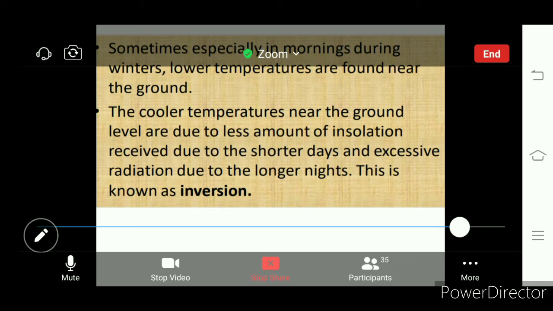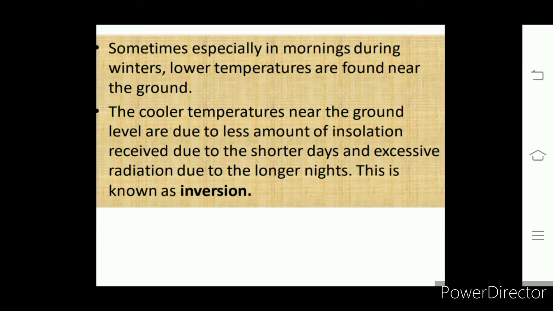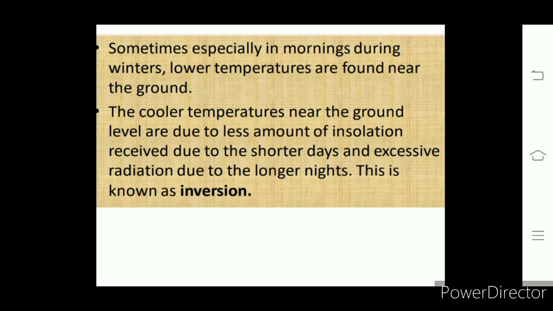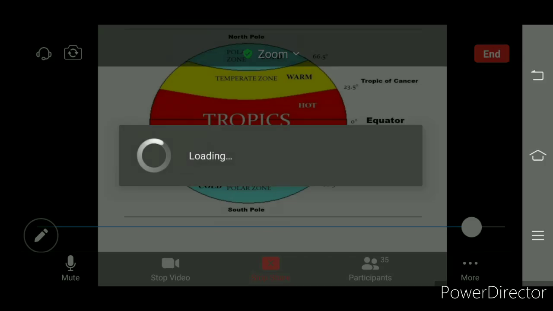So we find inversion of the temperature in winter season, and normal lapse rate in the rest of the time, okay, where temperature gradually decreases moving to higher altitude, that is called normal lapse rate. Instead of decreasing in temperature, if it increases with the height, that is what we call inversion.